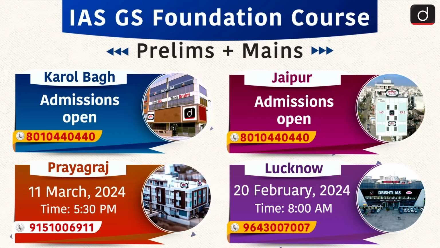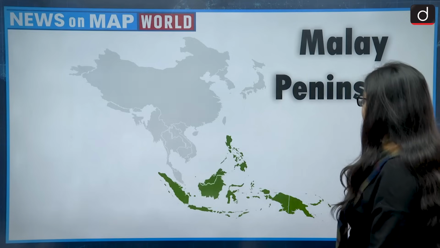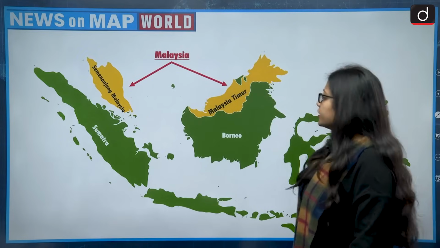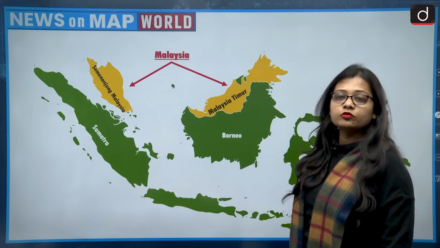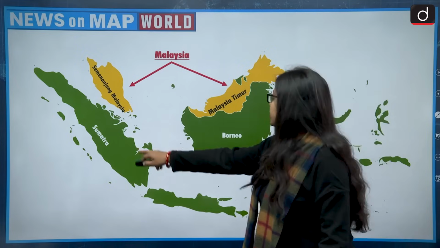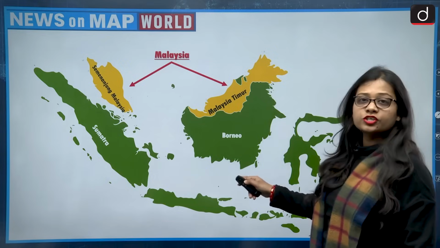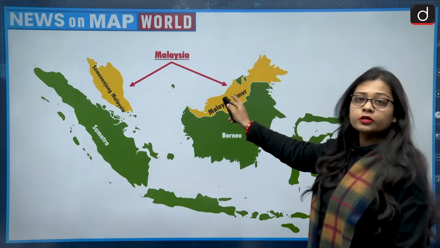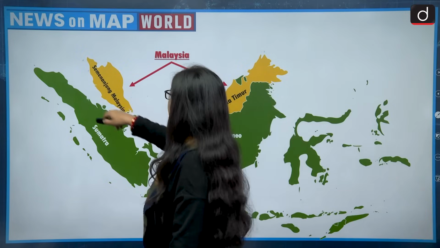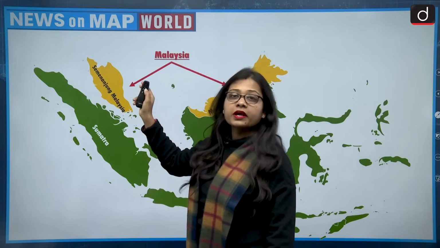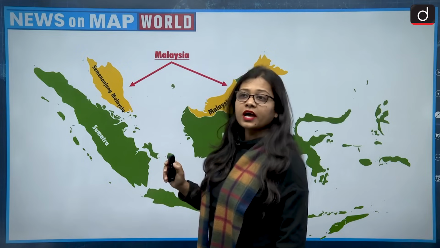If we talk specifically about Malaysia on the map of Southeast Asian nations, the green color is Indonesia, and the yellow one is Malaysia. This Semenanjung Malaysia is the part of the Malay Peninsula which lies to the south of Thailand.